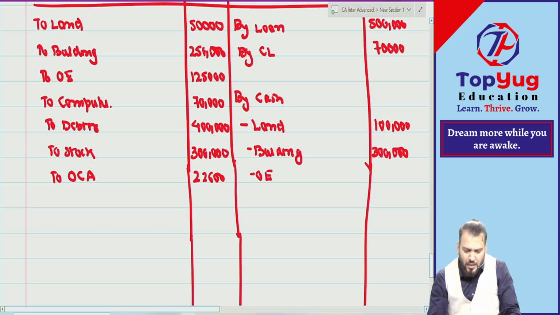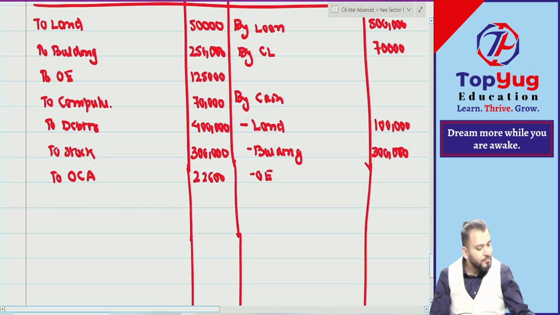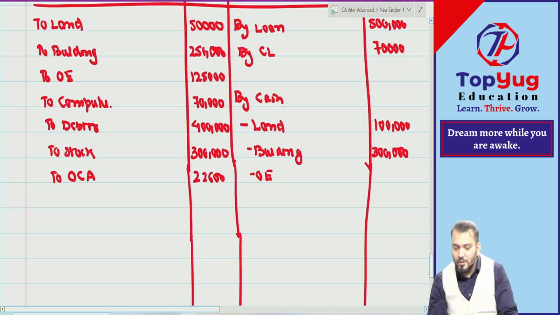Office equipment is not given. Then we'll assume at book value only, 1,25,000. Whatever is not given, the other asset becomes 100%. Even though not given, it will be book value.